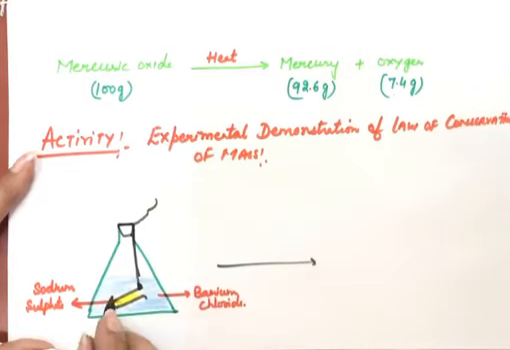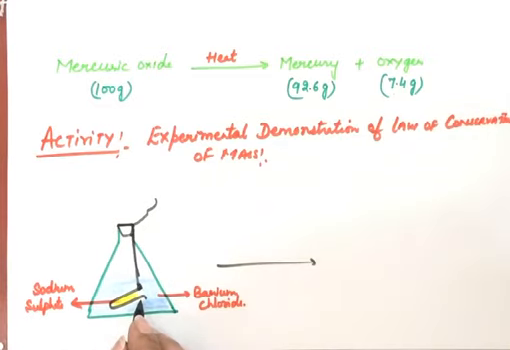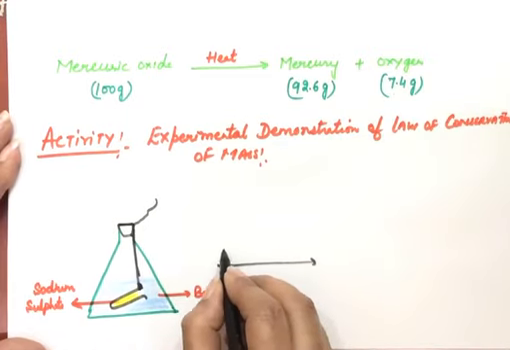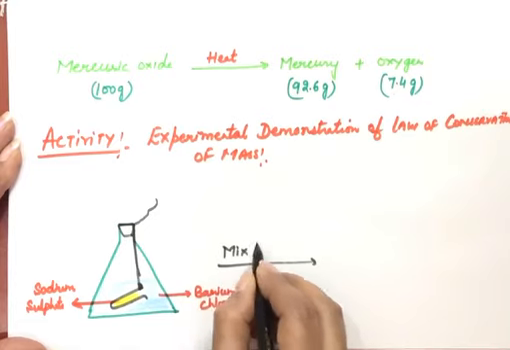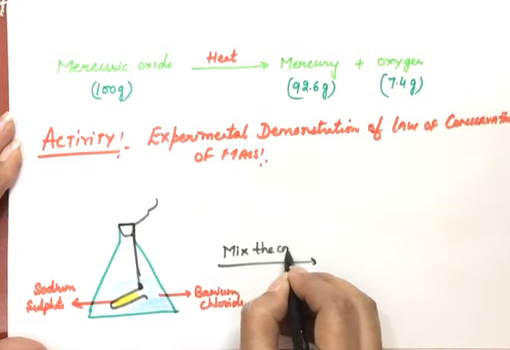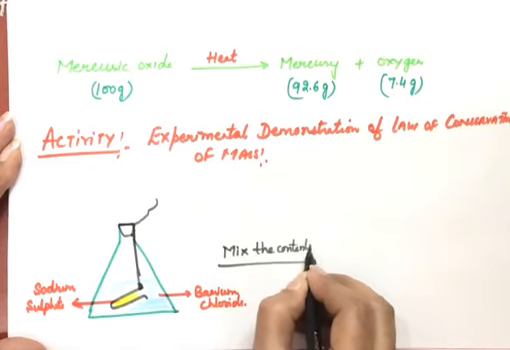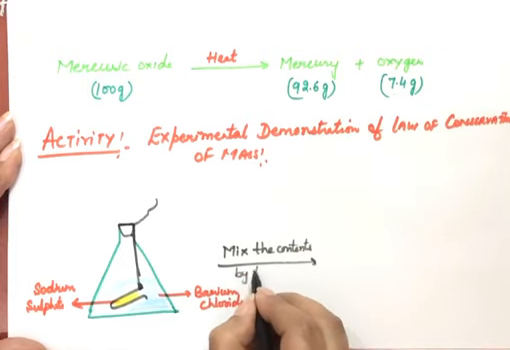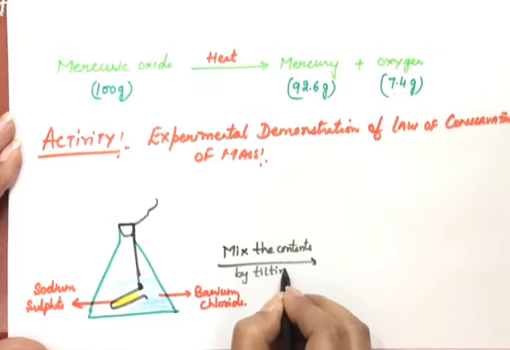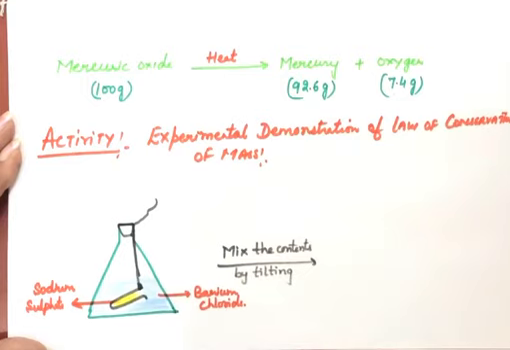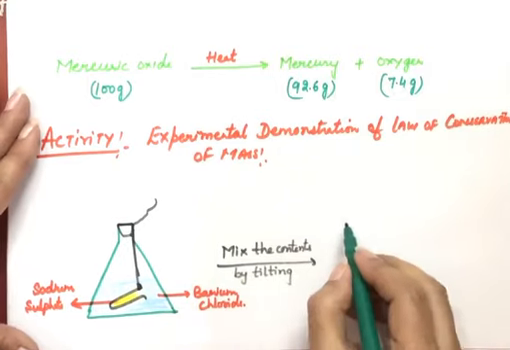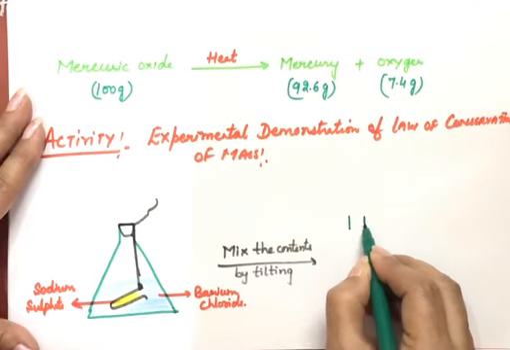After closing this, what we will do is we'll tilt this flask. When we tilt this, the two solutions will mix up with each other. So what we have to do here is mix the contents by tilting the flask, or by tilting this ignition tube. On tilting, the two solutions will mix up and they will react with each other.